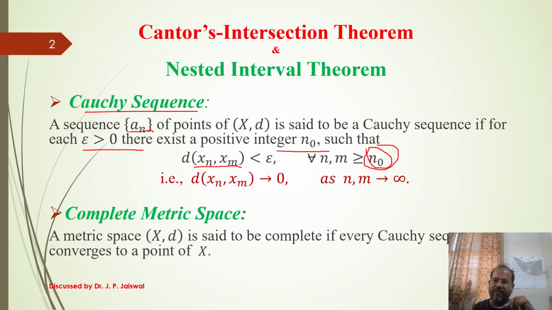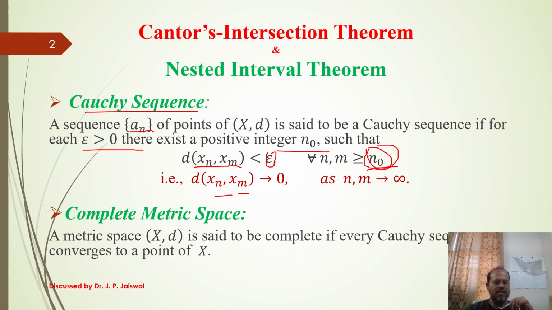Whatever epsilon you choose, you can find such an n naught that the distance between these two terms is very small, and when these two terms tend to infinity, the distance is 0.